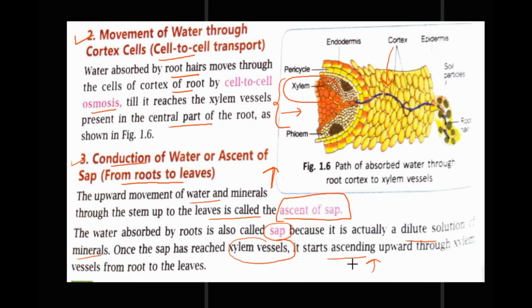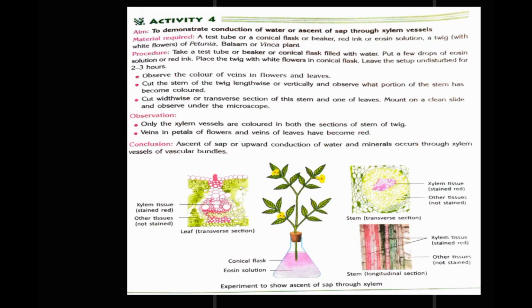Ascending means moving upward through xylem vessels from roots to the leaves. So this process is from roots to the leaves, right? Now we will move on to the next page, that is page 13